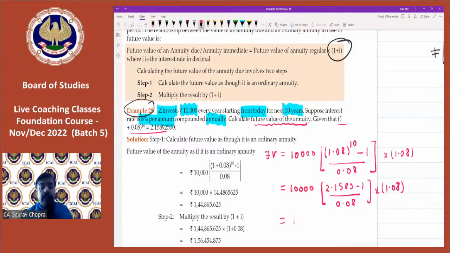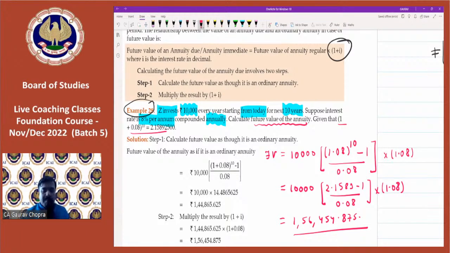So the final figure we are getting is 1,56,454.875. So this is the final figure, 1,56,454. This is the future value of annuity due or annuity immediate. So in this case, the power was already given, and then we have taken 1.08 additionally.